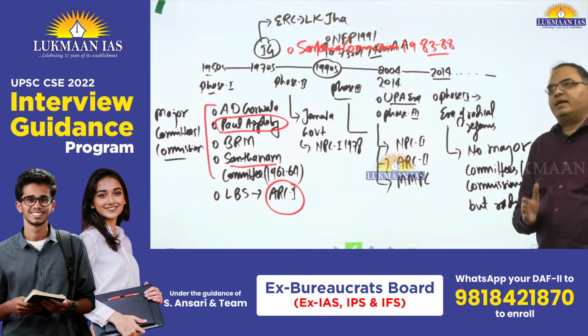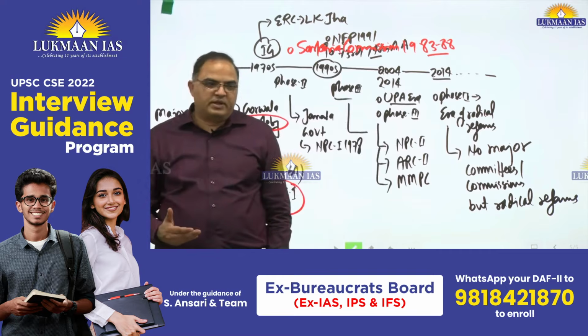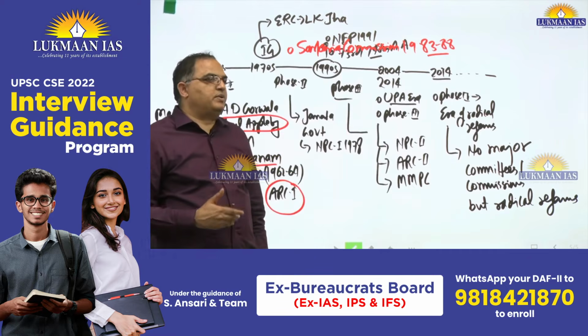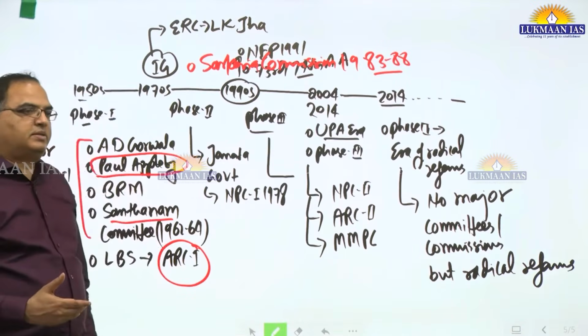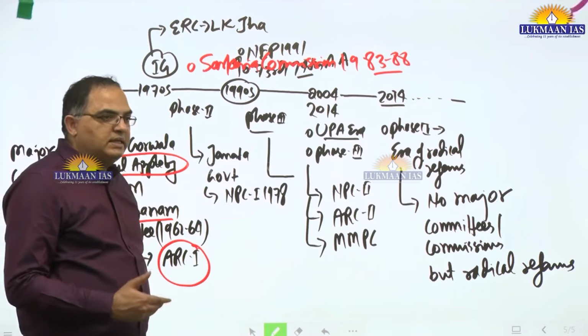Hence, the 1991 reform was influenced by its own context, and by that time it had also become the need of the hour. We needed the role of the market, replacing the role of the state.